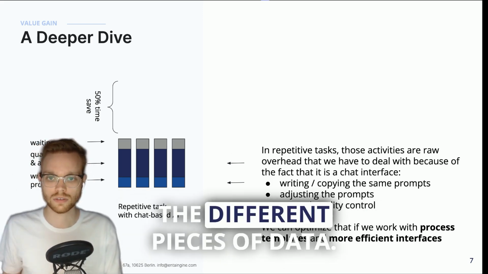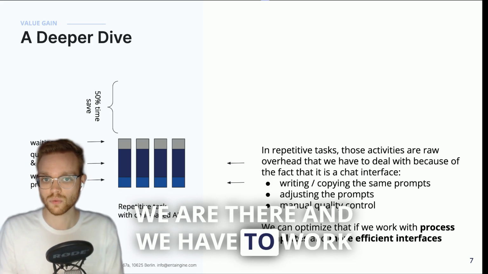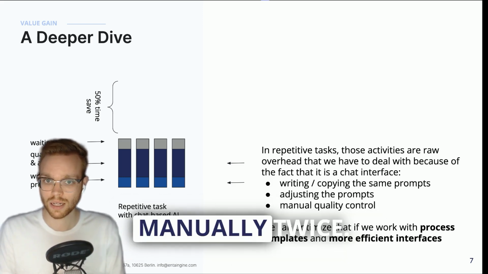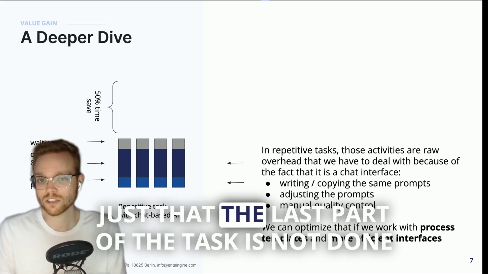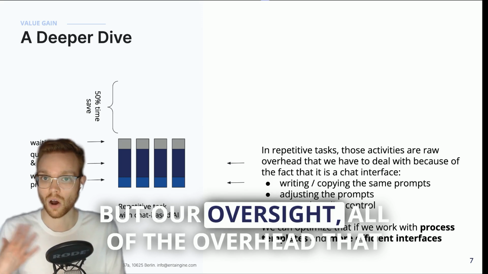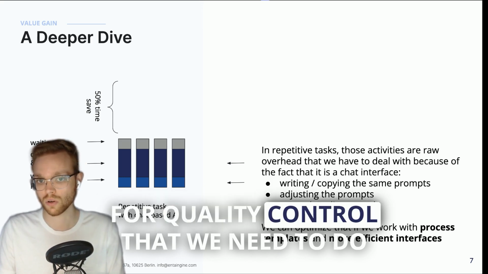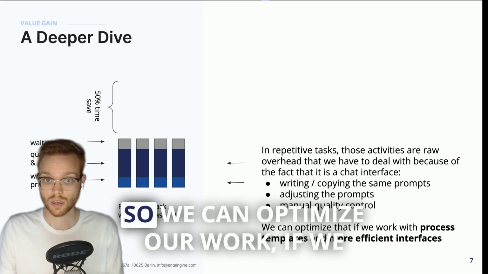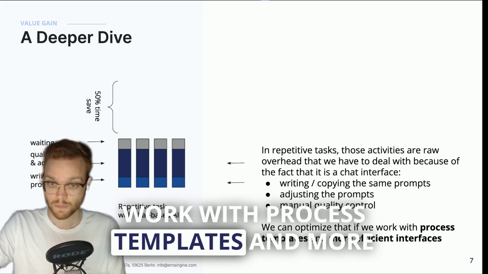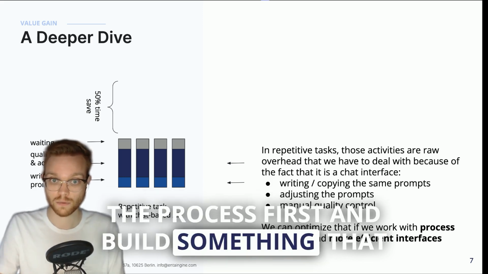because in every situation we have to upload a different piece of data. We have to go a little bit different, but we are there and we have to work with the interface that we have got. Again, we are doing the same work manually twice, just that the vast part of the task is not done manually, but by an AI. But our oversight, all of the overhead that we have, is not going to go away, and neither is the quality control that we need to do manually anyhow. So we can optimize our work if we work with process templates and more efficient interfaces, to really look into the process first and build something that helps.